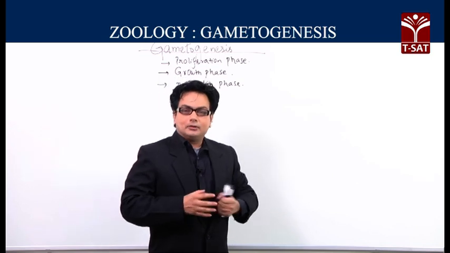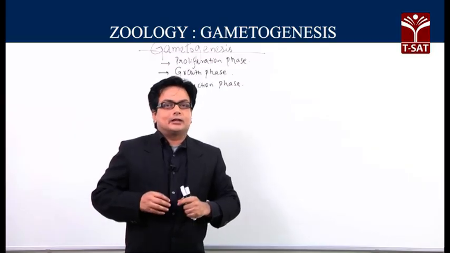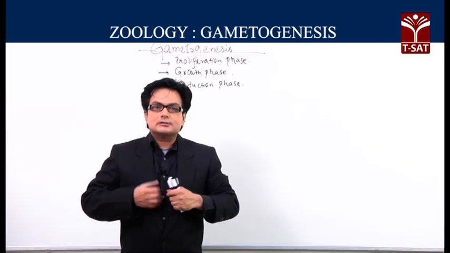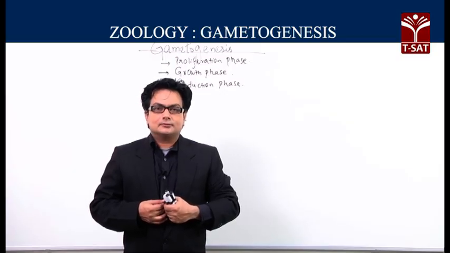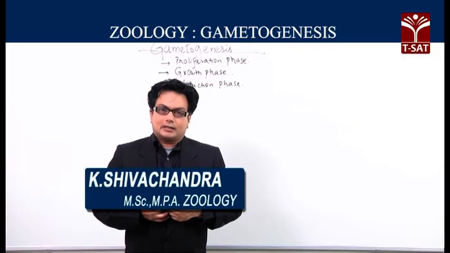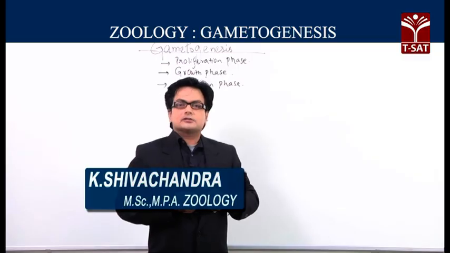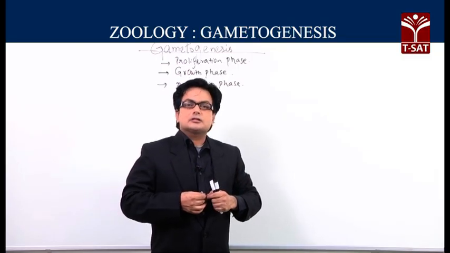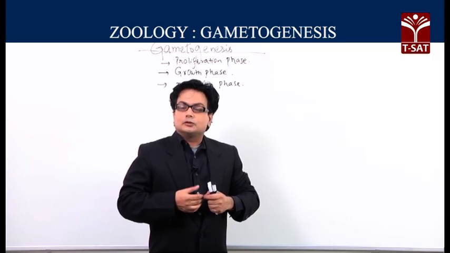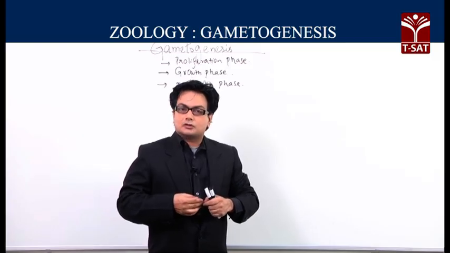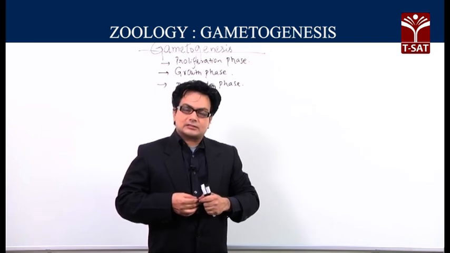A topic by name gametogenesis. Now, what is gametogenesis? Genesis is the making, the synthesis, the production of gametes. So, gametogenesis involves two words: one is the gamete, the other is the genesis. Genesis means the synthesis of, and gamete is the haploid cell. The synthesis, the making, the production of the gametes can be called by the word gametogenesis.